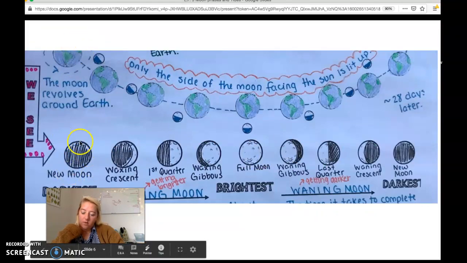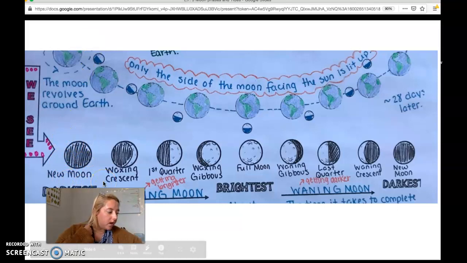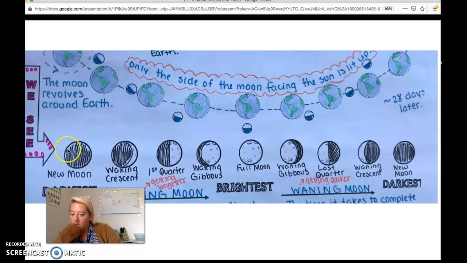Remember, a new moon is going to be completely shaded. We won't see any of it. Because we're not seeing any of it, that means the entire half that is facing the sun is facing away from us. So the moon is in between the Earth and the sun.